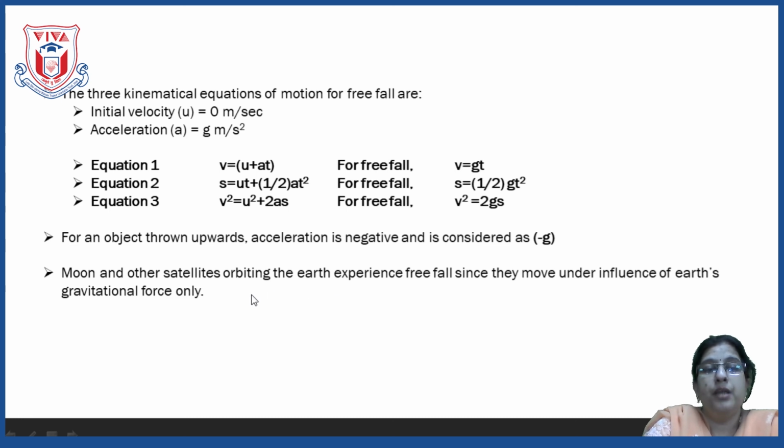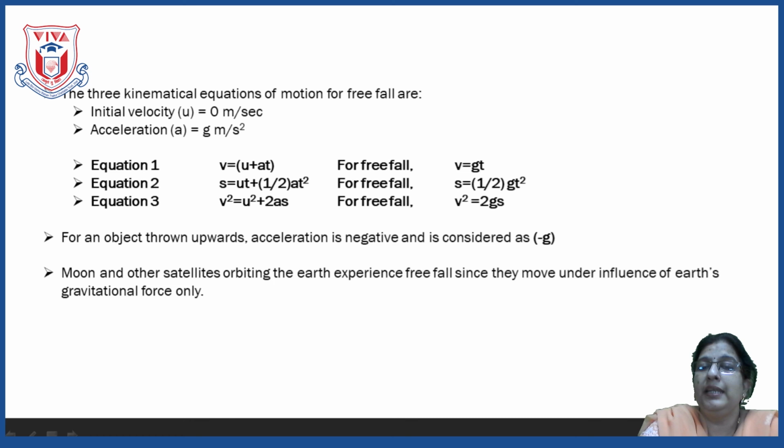Now, when the object is thrown in the downward direction, it is going towards the direction of the force. Is it clear? Here it is towards the ground, so the value of g should be taken positive. We have seen that the value of g is 9.8, so it is positive when it is in the downward direction. But if you throw it in the upward direction, the object is going against the gravitational pull. So there you have to take the value of g as negative, that is, minus 9.8